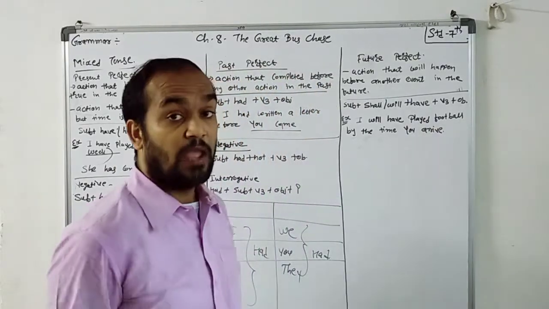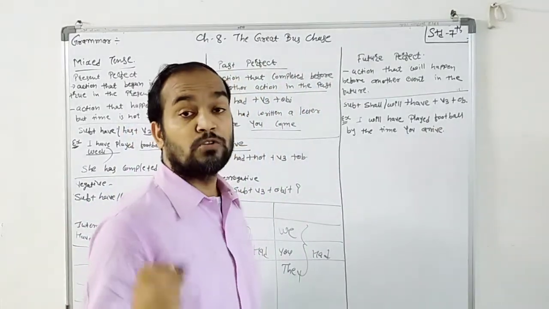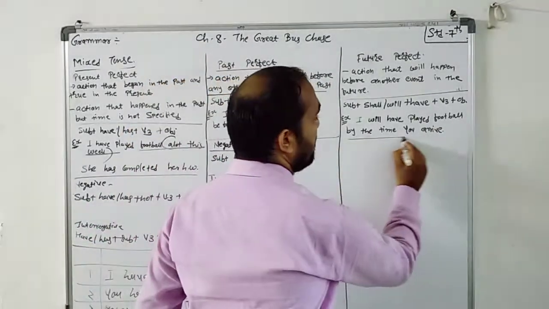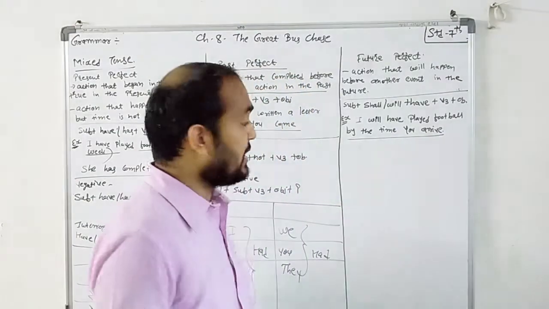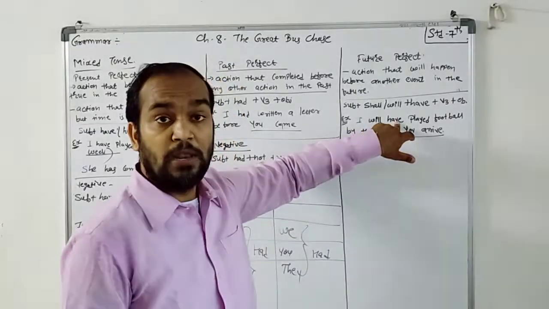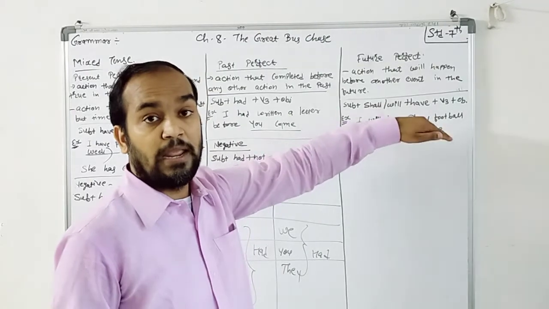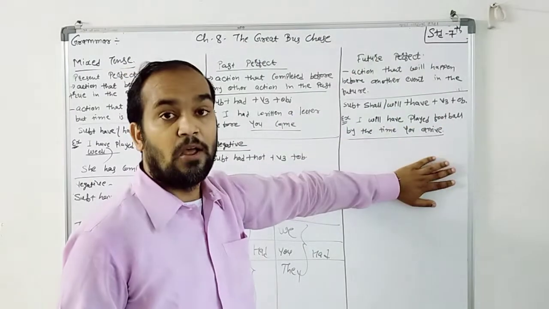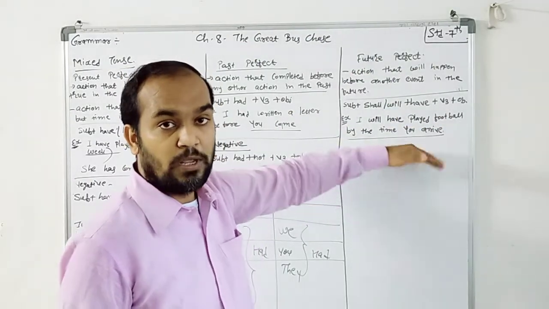See the importance of the duration of the time. What is "by the time you arrive"? When you arrive, that time I will have played football. So here there are two actions.